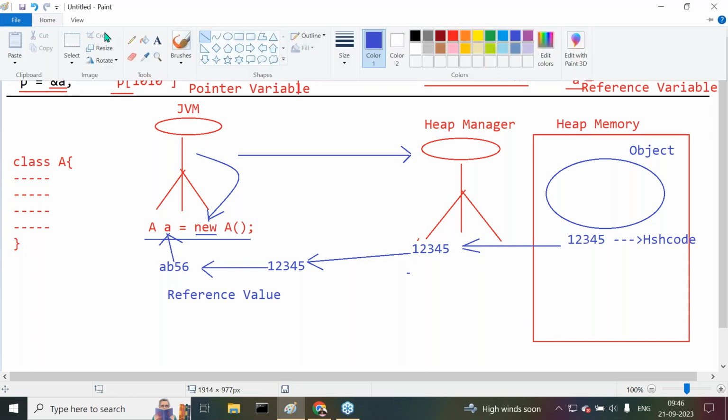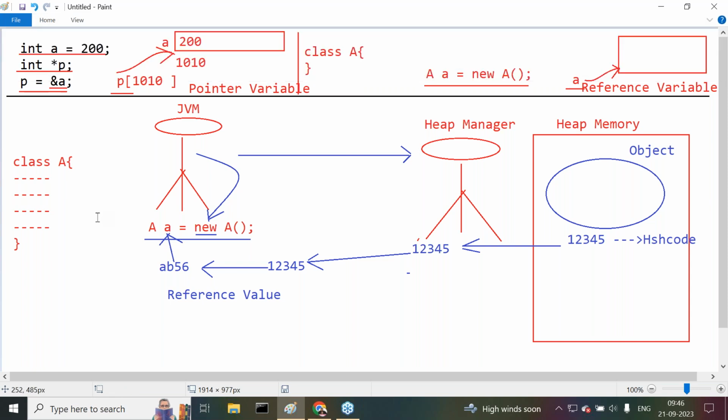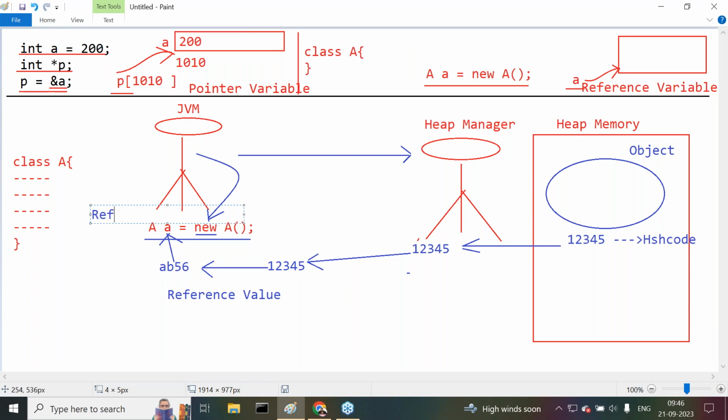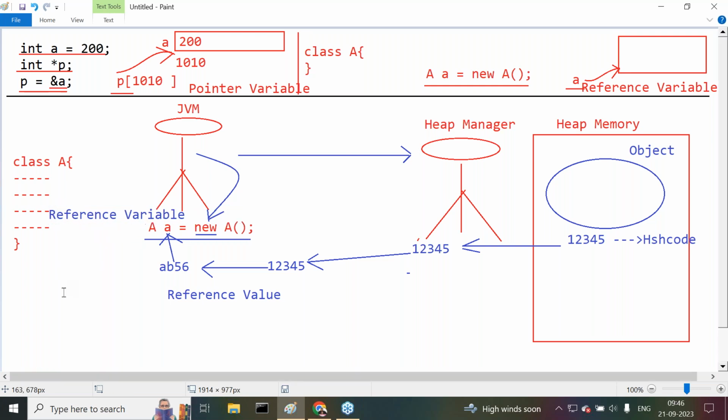So now this variable is called a reference variable. All of you observe carefully.